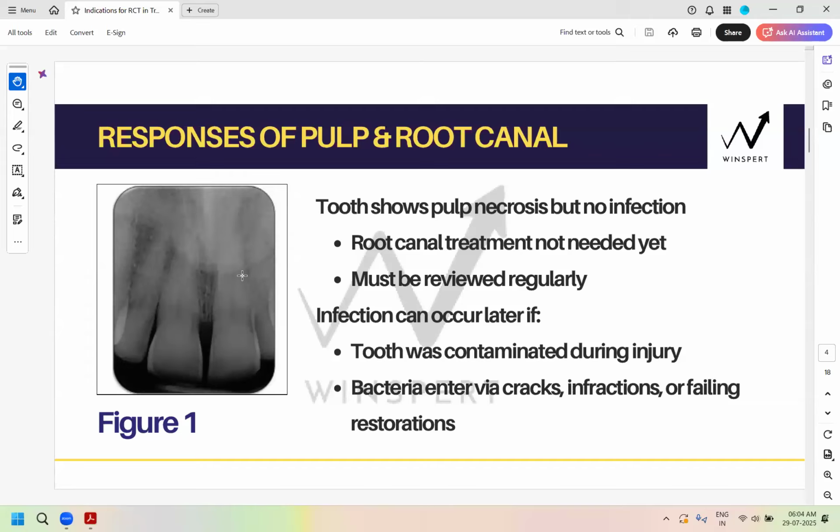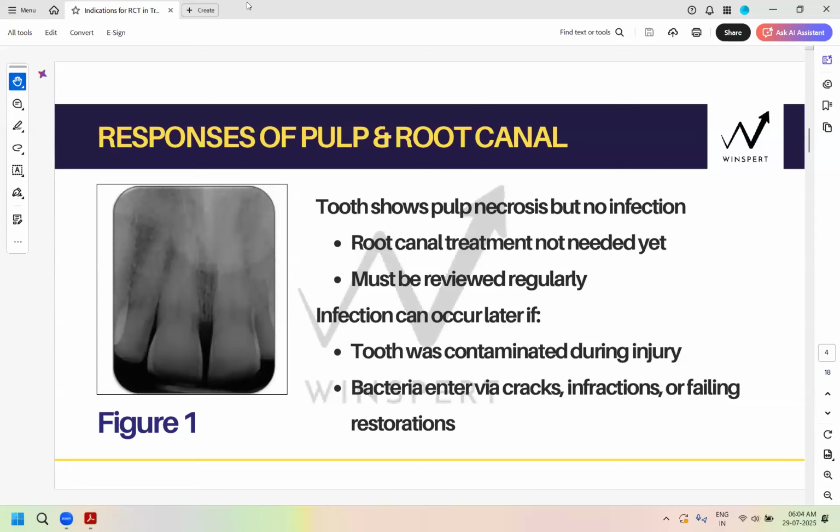But again, for the future also, continue to monitor it. And then if any other unfavorable responses show up, then you start with your RCT. So even for multiple years, if you're not getting your pulp responses and you think it's a non-vital or necrosed pulp, it is still a probability that it may be partially vital, or because of calcification, it's not giving you sensibility tests.